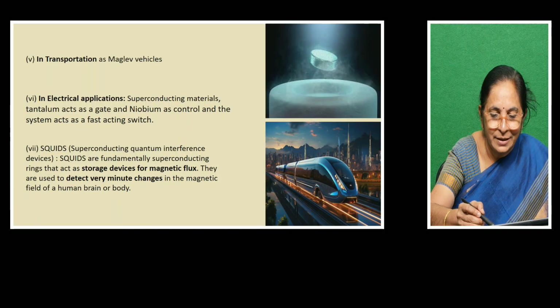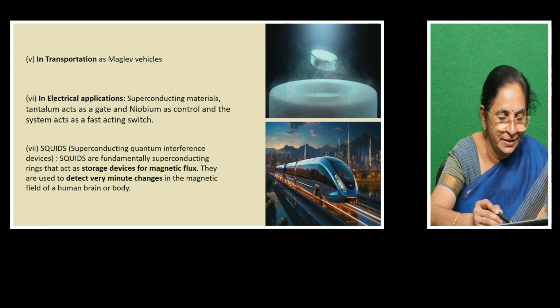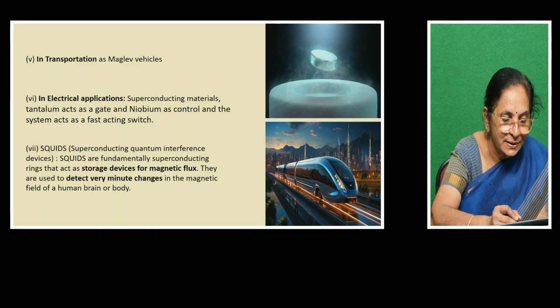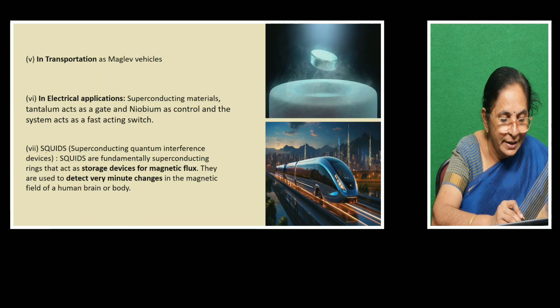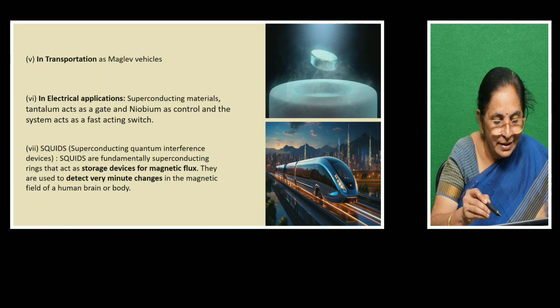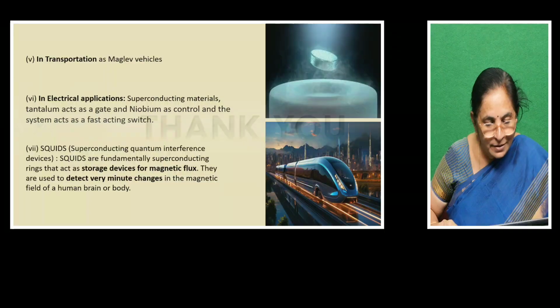Yeah, superconducting materials like tantalum act as a gate and niobium as a control, and the system acts as a fast acting switch. And one more use is a SQUID, superconducting quantum interference devices. Superconducting quantum interference devices are used to detect the presence of any minute changes in the magnetic field of the human brain or body.